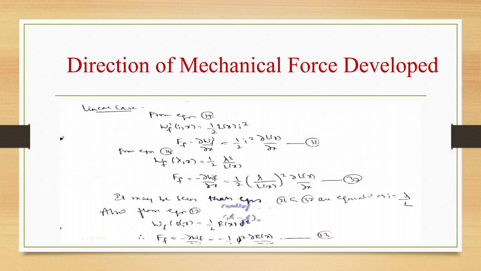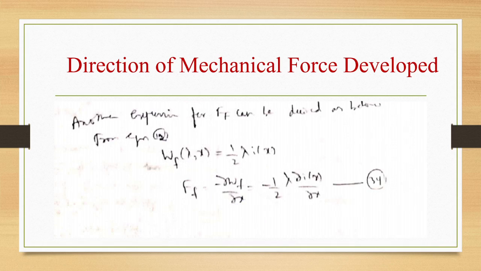So we can write Wf as half λ squared by L(x). So Ff is equal to minus ∂Wf/∂x, that is, half (λ/L(x)) squared into ∂L(x)/∂x. So here equations 31 and 32 are equivalent as i equals λ by L, and also we can write Wf of (φ, x) is equal to half R(x) φ squared. So Ff is equal to minus ∂Wf/∂x, that is, minus half φ squared ∂R(x)/∂x.